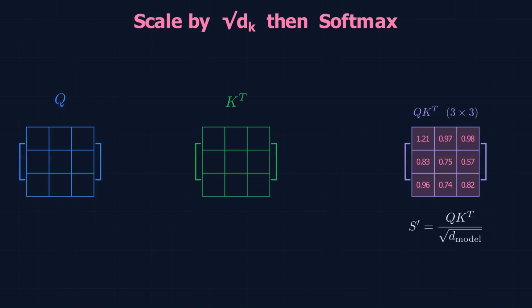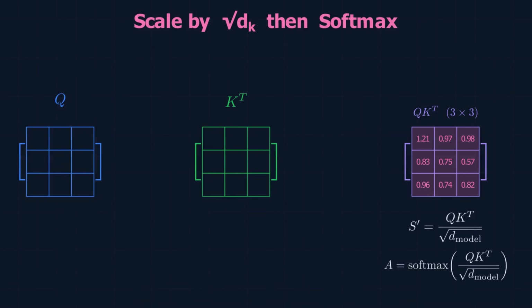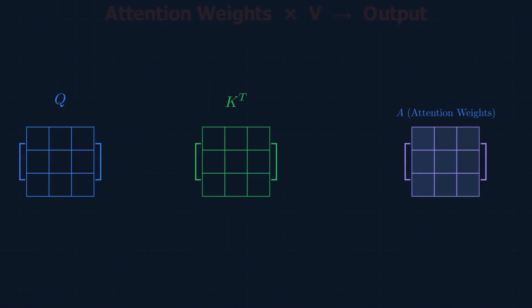Now it's time to pass the scaled attention scores through the softmax function. Softmax is a popular activation function used in deep learning, and on the screen you can see the softmax function. Now we will apply the softmax function on each row of the matrix. You can see that each row sums up to 1 due to the softmax activation. These are called attention weights.